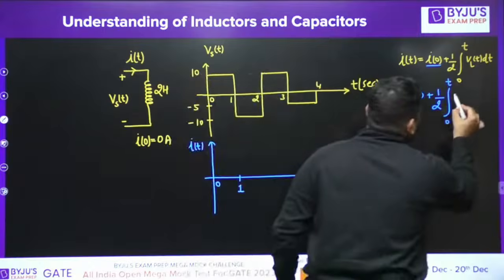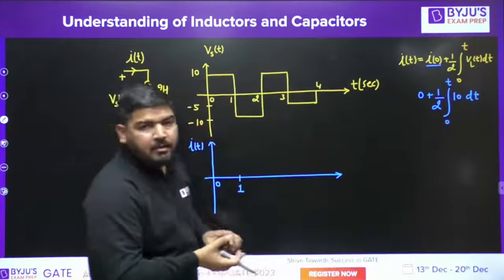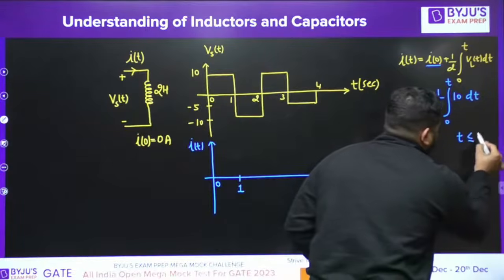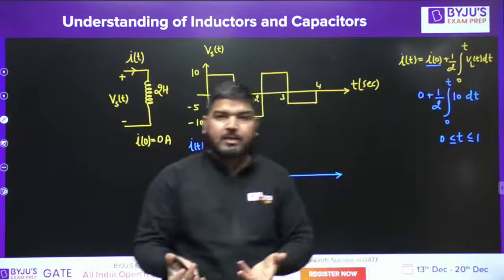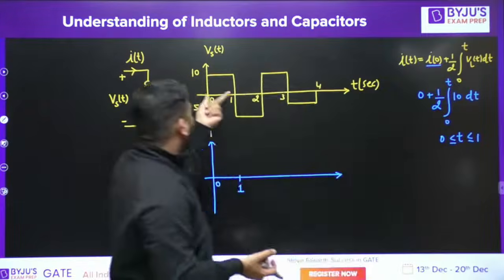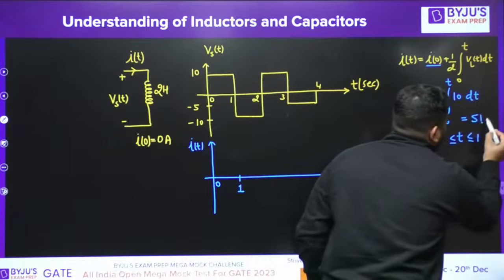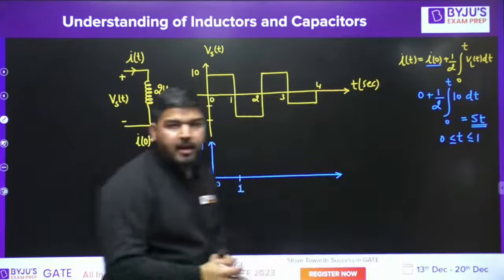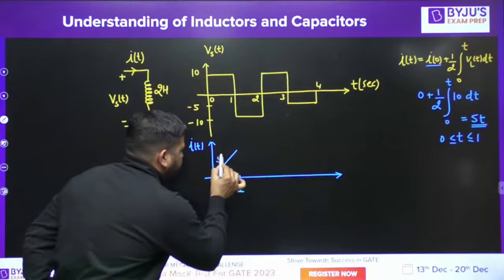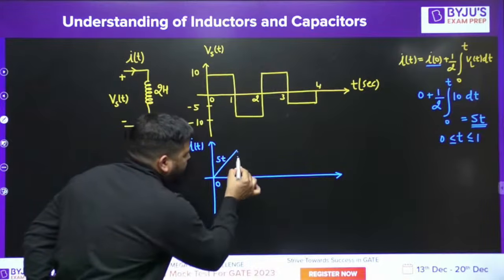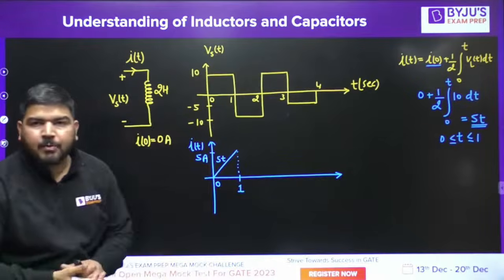VL(t) is 10. But this 10 is valid only between 0 and 1, so t should be between 0 and 1. You can't put t more than 1 second, because this 10 volt is valid only between 0 and 1 second. So you can calculate this and you'll get 5t. So the current will rise, and the equation will be 5t. At t equal to 1 second, the current will rise up to 5 ampere. Is it fine?